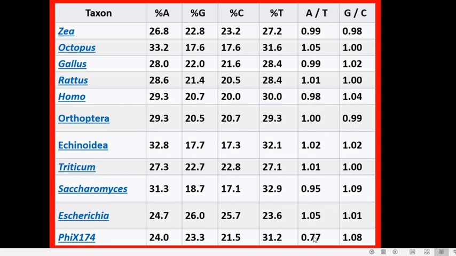So, why do we get such a value in phi X174? This is because this is a bacteriophage and its genetic material is single-stranded DNA. That is why we are not getting exact 1 for A by T. So, in all the others, you can see that the value of A by T and G by C is approximately equal to 1. Whereas, in phi X174, it is not so. The A by T value is 0.77. It is because phi X174 contains single stranded DNA. So this is all what the Chargaff rule says.